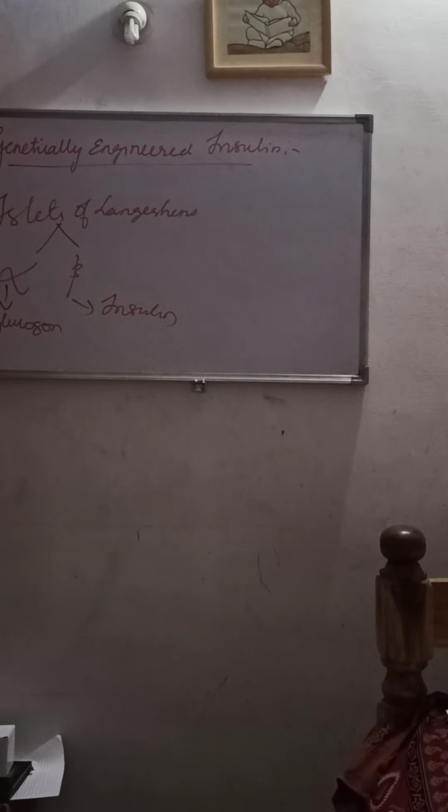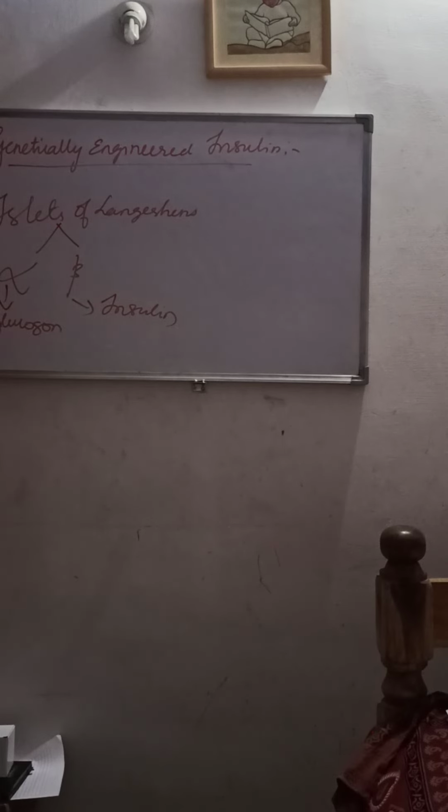When the blood glucose level rises, the beta cells of the islets of Langerhans produce insulin, and the insulin converts the glucose into glycogen, which is stored in the liver. If the glucose level drops, glucagon comes into the picture and converts glycogen back into glucose.